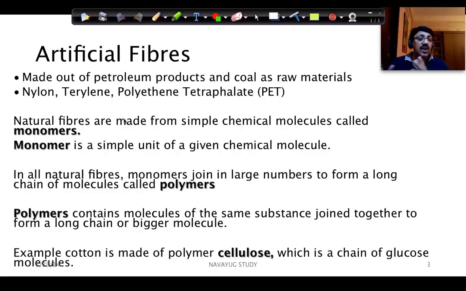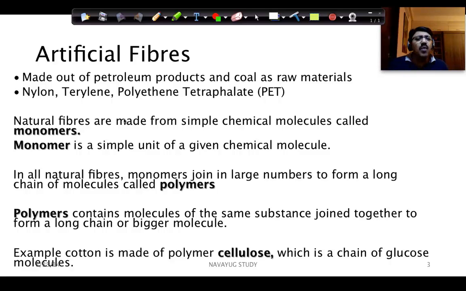You might have seen the plastic jars used in the kitchen by your mother for storing things are all made of PET, the polyethylene terephthalate, right? Which is actually an organic compound. So we can see these details later on. So nylon, terylene, rayon, right? All these are examples of artificial fibers which are created by certain chemical processing, right? Which is widely used. It's actually a chemical. It's an organic compound, right?